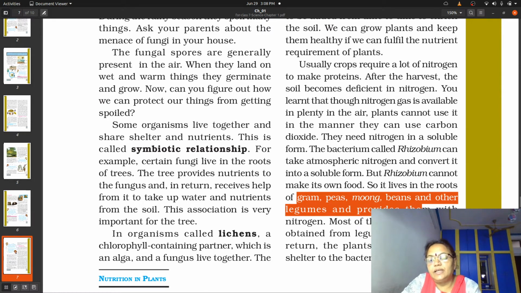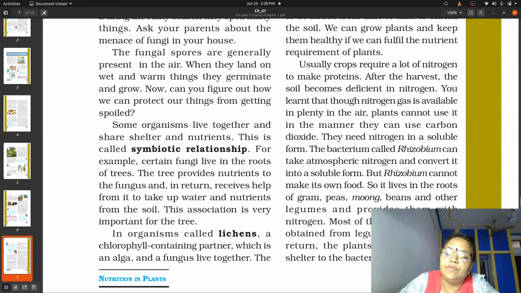So nitrogen is converted into proteins inside the body of plants, and these proteins are available in the form of various products on this earth like gram, peas, moong, beans, legumes and many types of dals which we eat in our daily life.